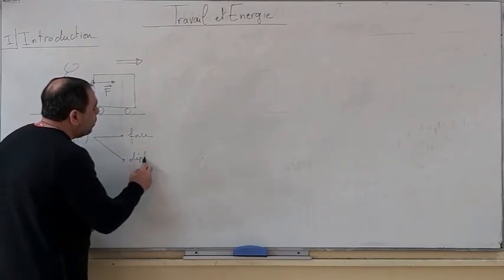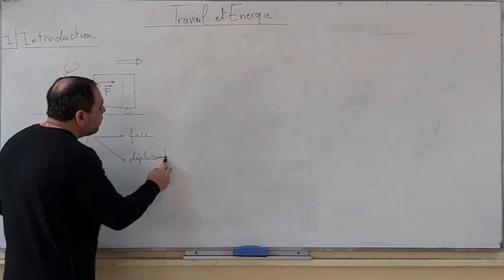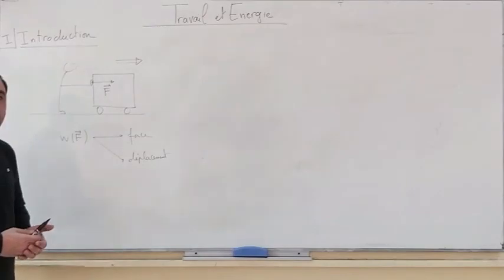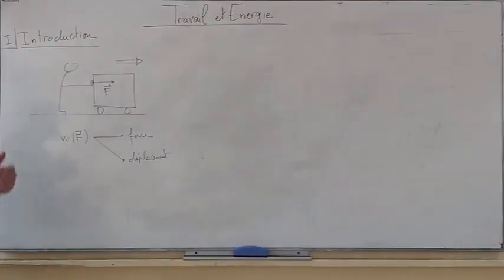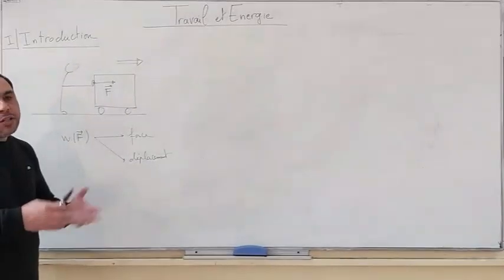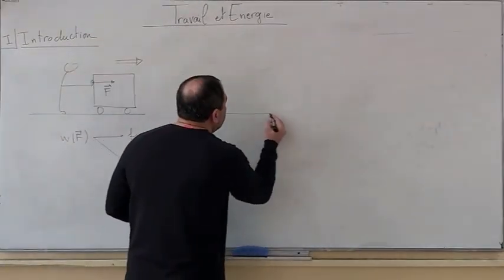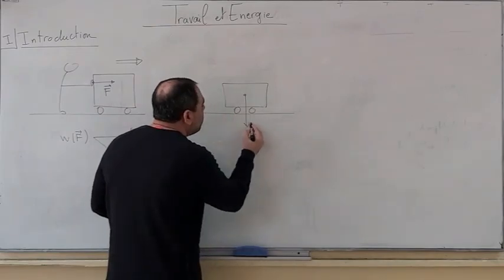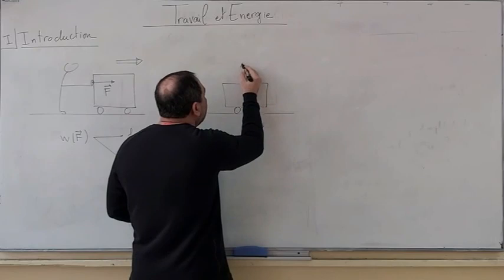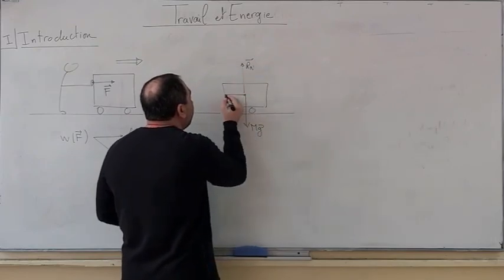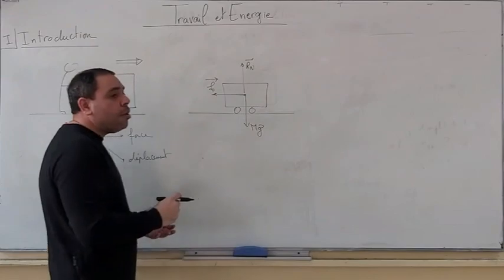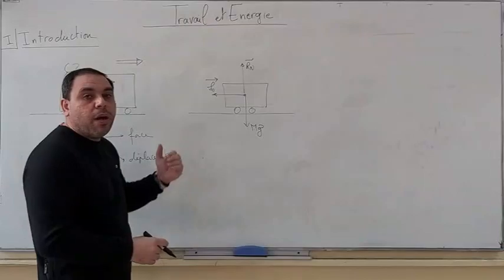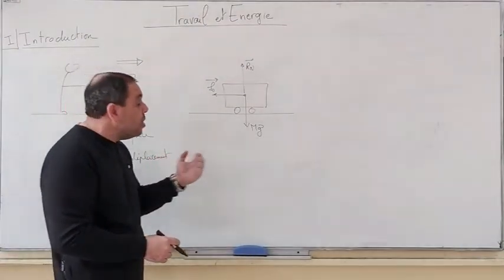Assume that after a certain duration of displacement, the person leaves the wagon. The wagon is going to decelerate. What are the forces acting on the wagon? We have its weight mg, Rn, and the force of friction. But which force is responsible for the wagon's deceleration? It is the friction that opposes the displacement.